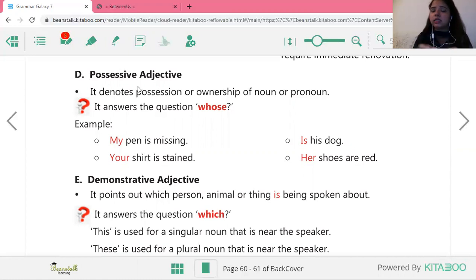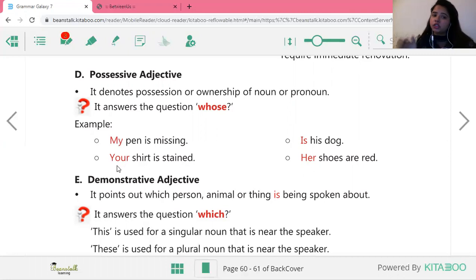Now, another hint that you can use to easily find out if this is a possessive adjective: it answers the question whose. For example, the sentence is only pen is missing. Whose pen? Your pen, his pen, her pen, my pen. So if the answer comes after reading your complete sentence, if the answer is whose pen, my pen is missing, then it is a possessive adjective.